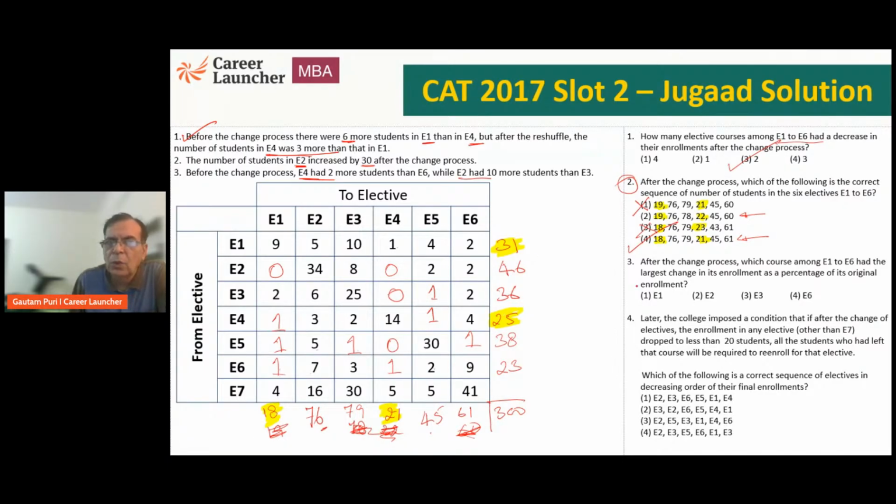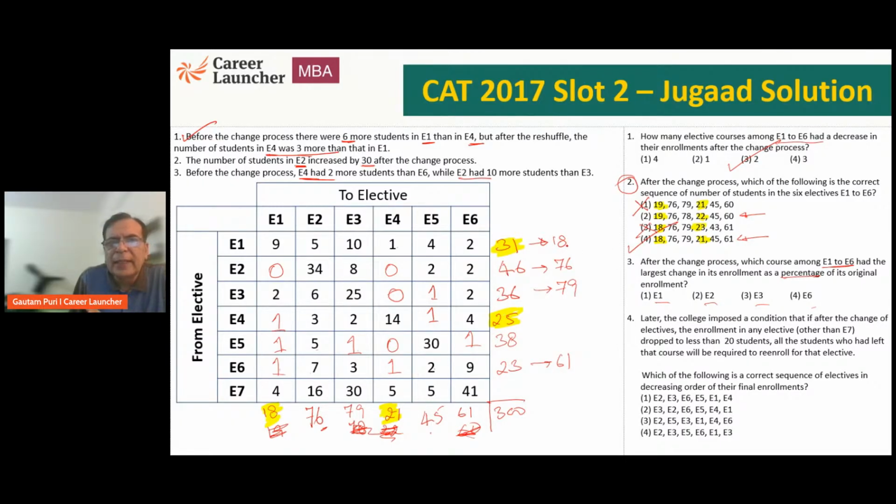Okay. Question 3. After the change process, which course among E1 to E6 had the largest change in enrollment as a percentage of its original enrollment? And I'm interested only in E1, E2, E3 and E6. E1 has gone down from 31 to 18. E2 has gone up from 46 to 76. E3 has gone up from 36 to 79. And E6 has gone up from 23 to 61. Which has the highest percentage change?